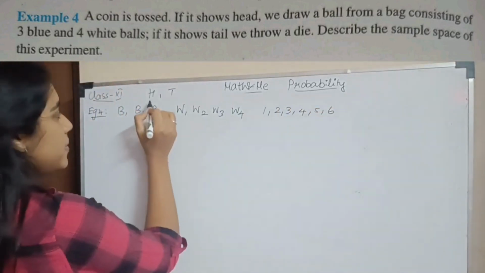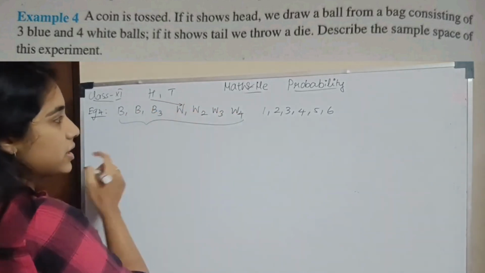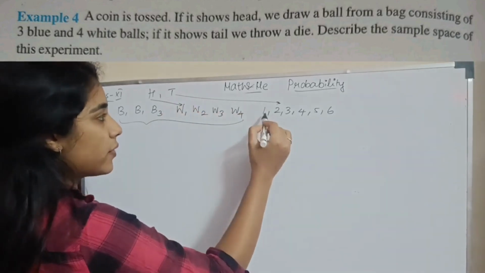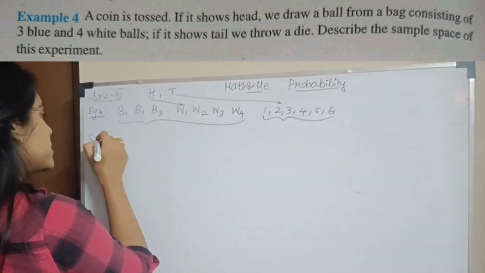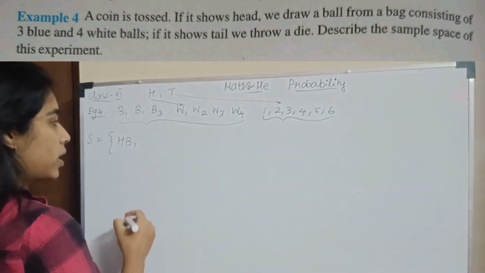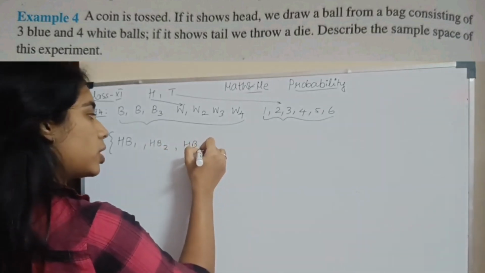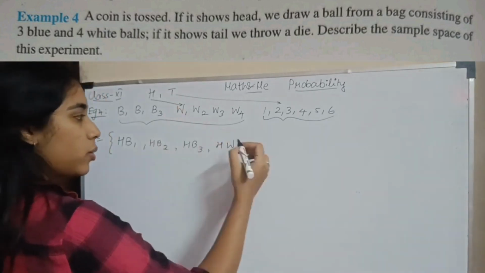So basically head வந்தா you have to pick up a ball. Tail வந்தா you have to roll the die and see what number you get. So what will be your sample space? First head வந்தா you can either pick up ball 1 or you can pick up ball 2 or ball 3 or ball 4 which is white ball 1.